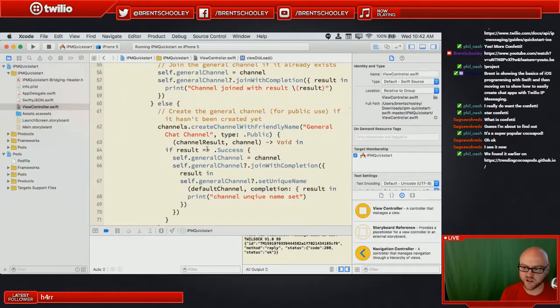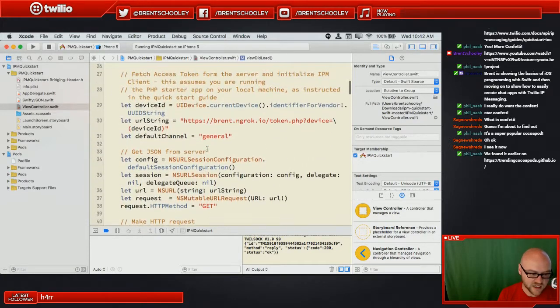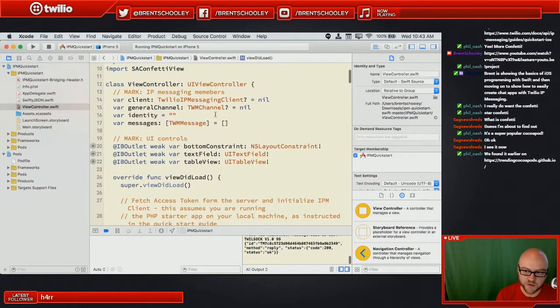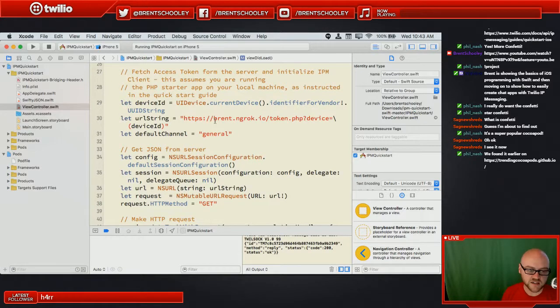But first, I want to show you how this code is working. What we set up above at the top were a bunch of things that have to do with IP messaging, but we didn't do anything with them yet. So we need to request a token from our token server that's running at brent.ngrok.io/token.